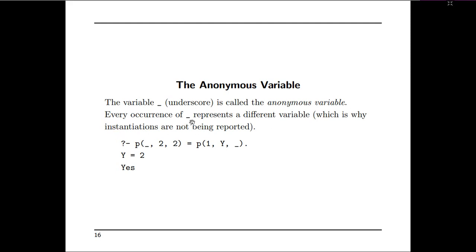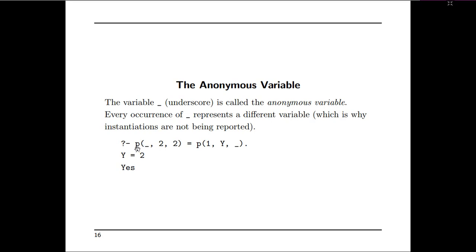Every occurrence of underscore represents a different variable, which is why instantiations are not being reported. Take P of underscore, comma, 2, is equal to P of 1, comma, capital Y, comma, underscore. Here this underscore and this underscore are anonymous.